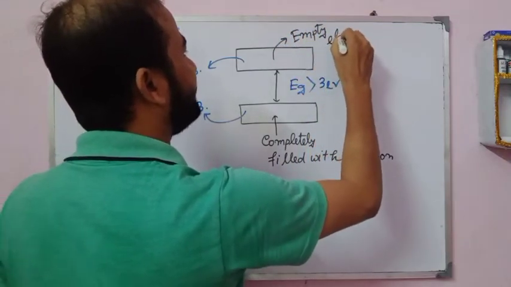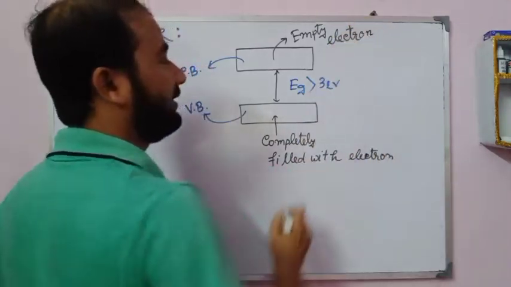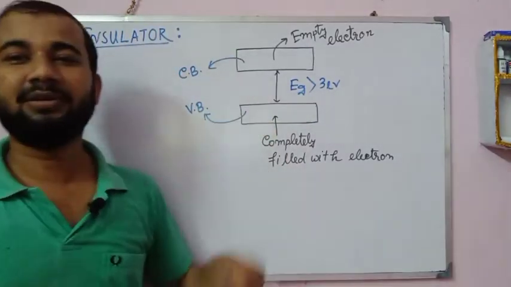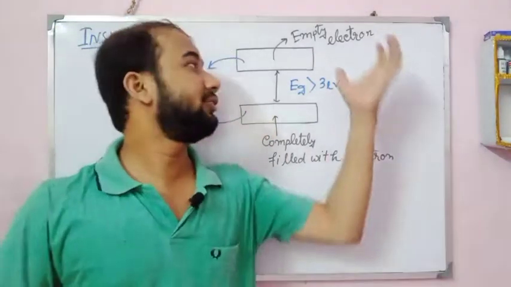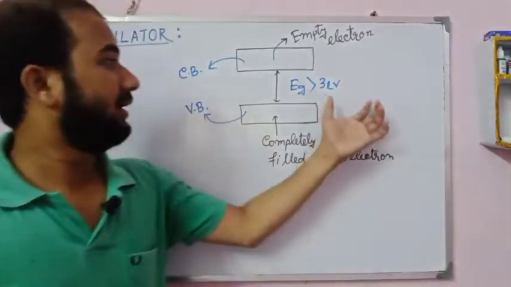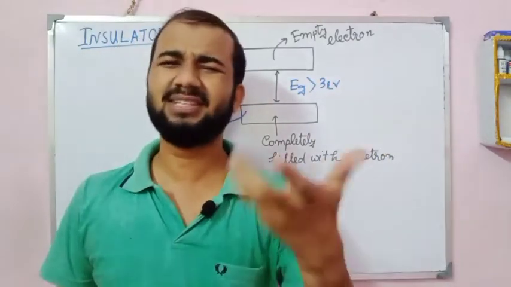And you know that which electrons carry current? The conduction band electrons. Here no electron is present. So the conductivity of an insulator is 0. This is energy band theory.